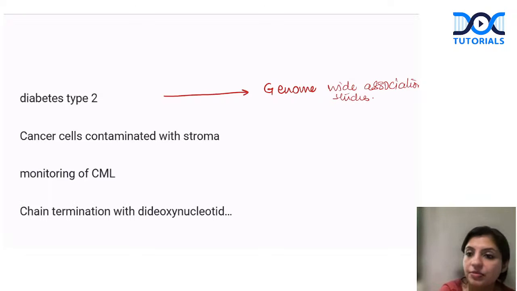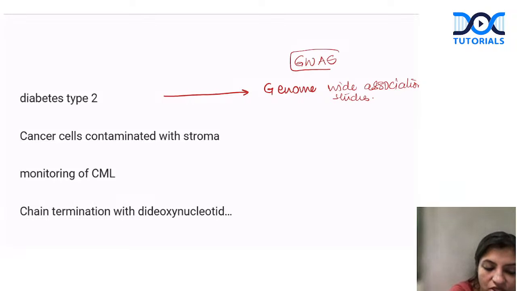For diabetes type 2, we take a cohort of diabetic patients to study the polymorphisms present in them to identify the gene. So whenever the disease causing mutation is not known and we want to identify the gene, we take a cohort of patients. That is done by a technique called GWAS, that is genome wide association studies.